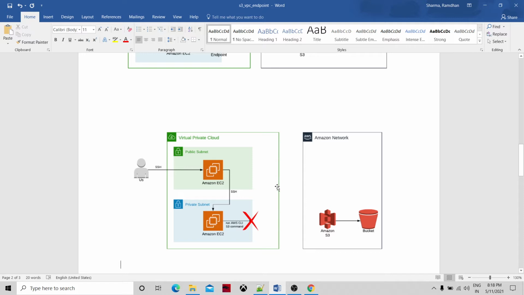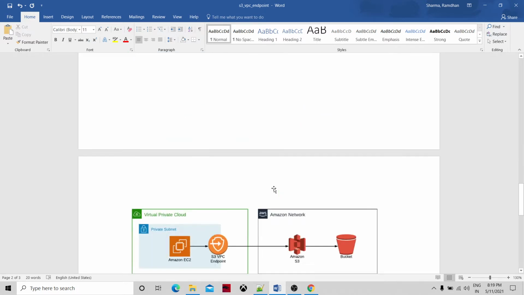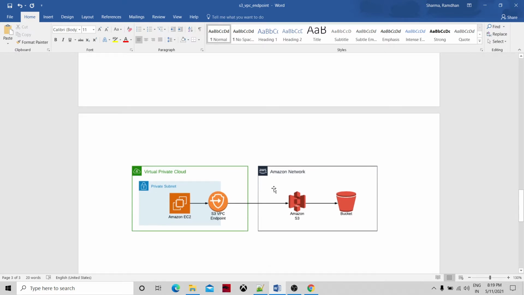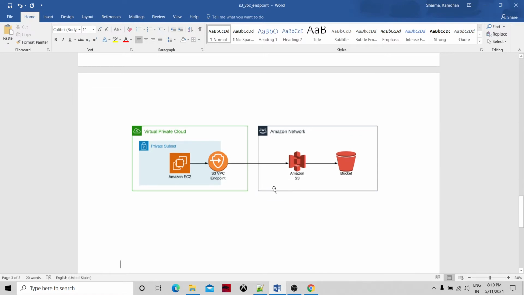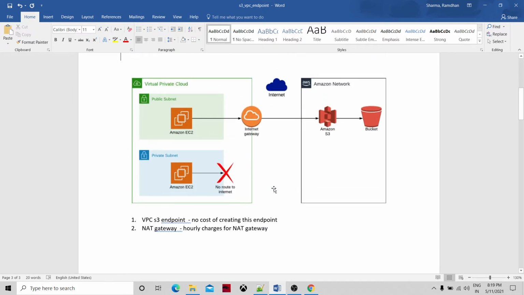We will see that we are not able to access it from the private subnet and private EC2 instance. Then we will create the S3 endpoint, and successfully connect to the S3 bucket. So these are the steps we are going to do.